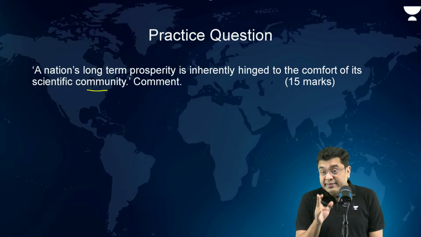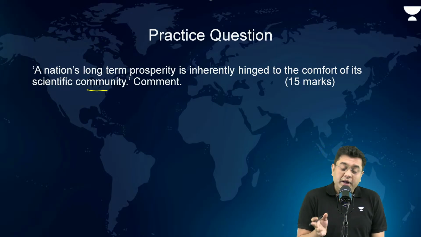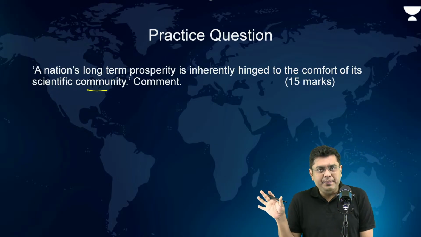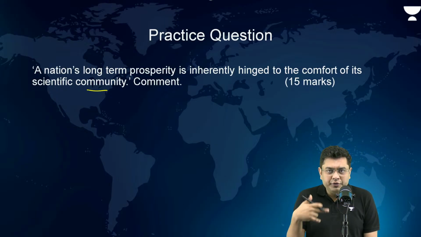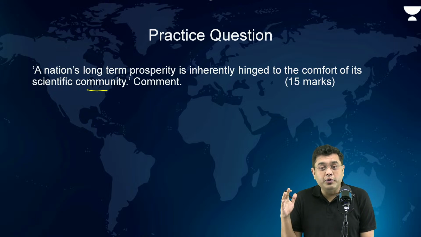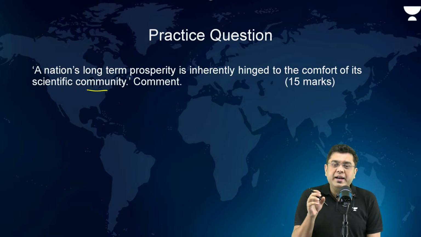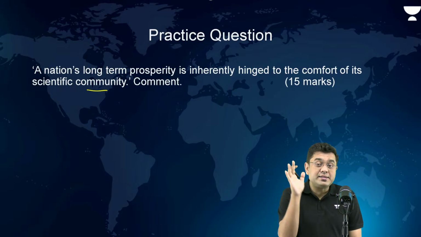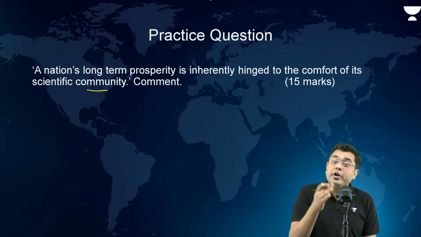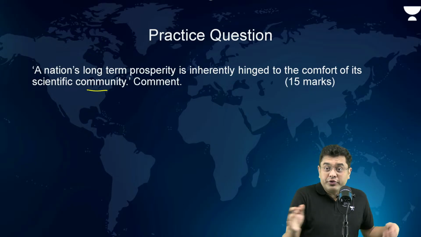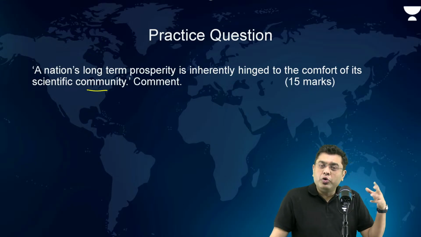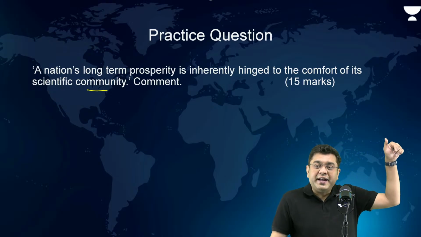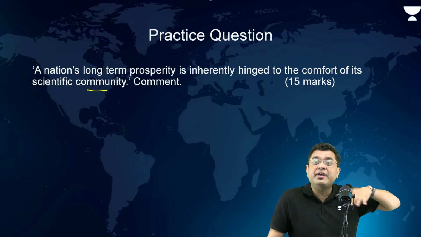Now, again, as I had told you in the initial part also, this can be a topic which can be utilized even in your essay paper. So you should have the ability to weave an essay out of this also. So it is about the importance of R&D, importance of scientific research. If the same topic is asked in the essay, you have to give the historical background as well, right? You simply don't have to start mumbling about government e-marketplace and your work is done. No, you have to talk about the importance of scientific research as older civilizations have indicated.